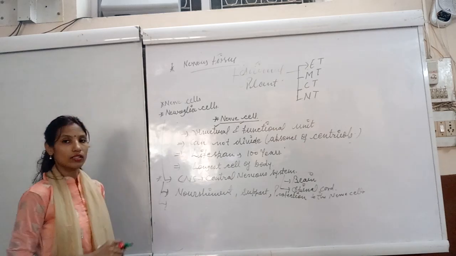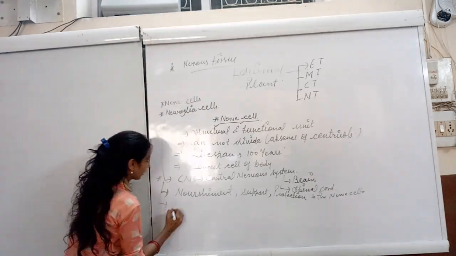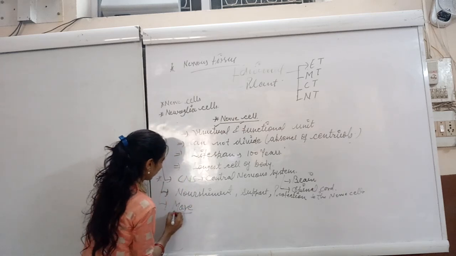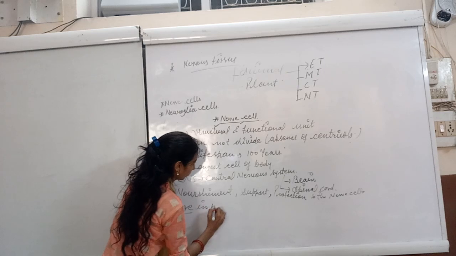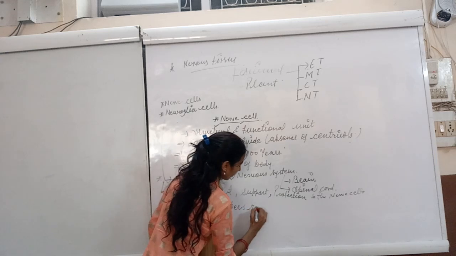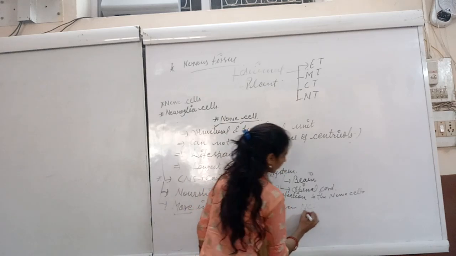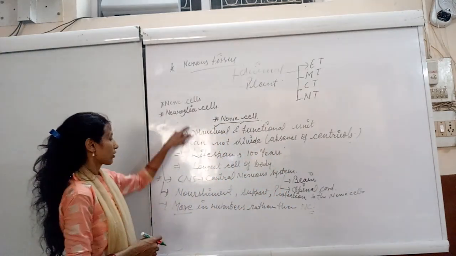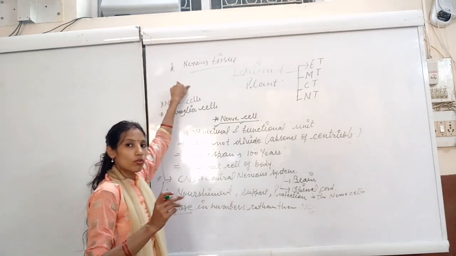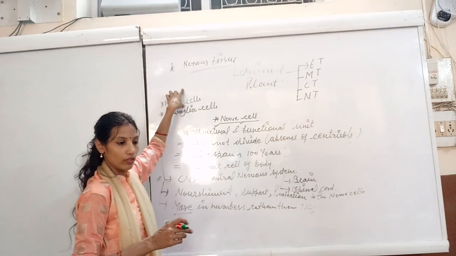And the main thing is that these are more in number than the nerve cells, more in numbers rather than nerve cells. Right? So I hope both things are clear. The topic is nerve tissue, as we know it is going on. So now I will explain the diagram of the nerve cell as well.